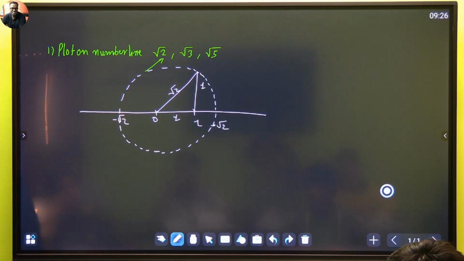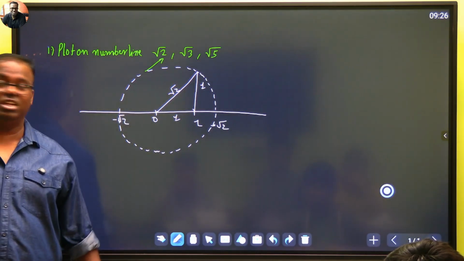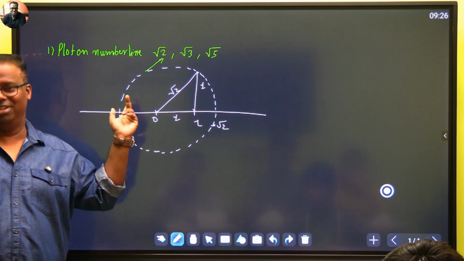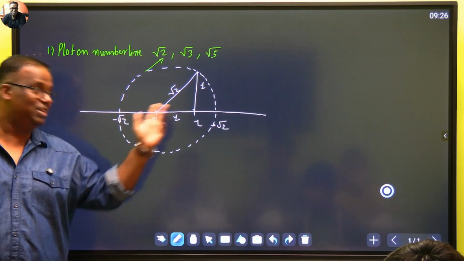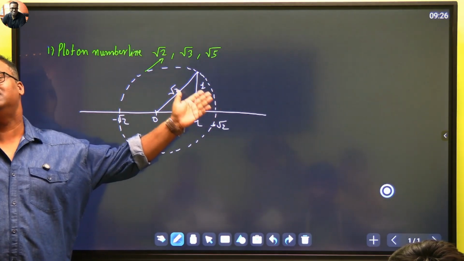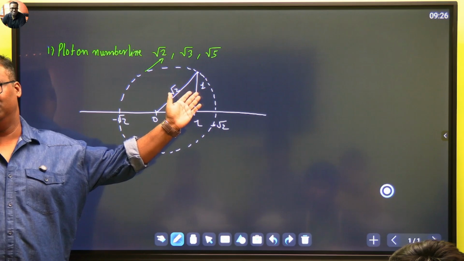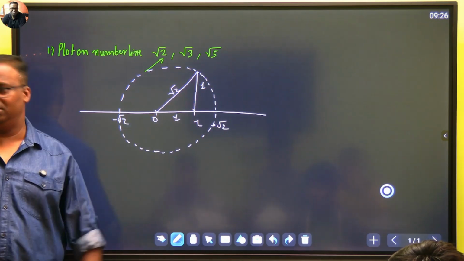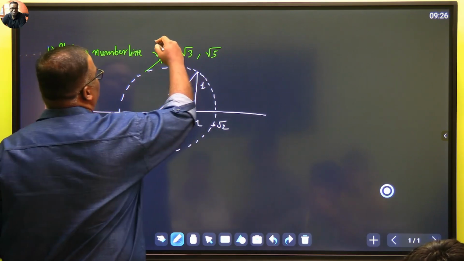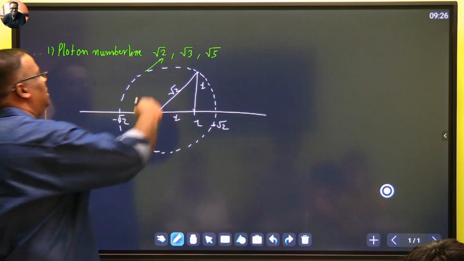Sometimes a teacher, if they have to take a grudge, will say plot negative √2. At that time, draw the full circle: this side is negative √2, this side is √2. And for √3 you cannot proceed unless and until you have √2 with you. Then only √3 can be proceeded. Okay? Now you have to go again one from here and again do the same.